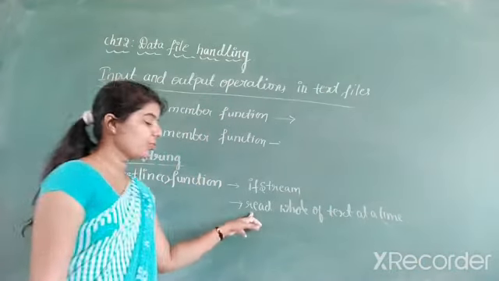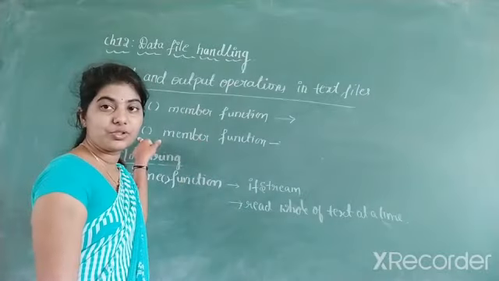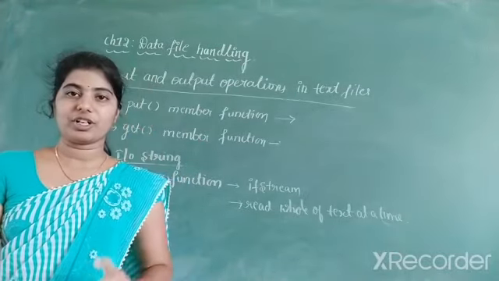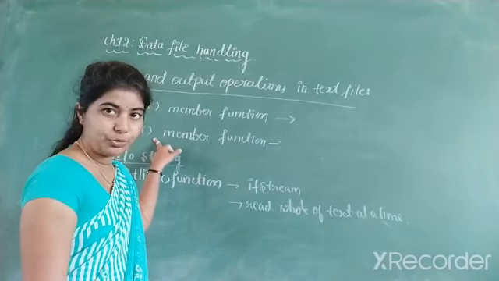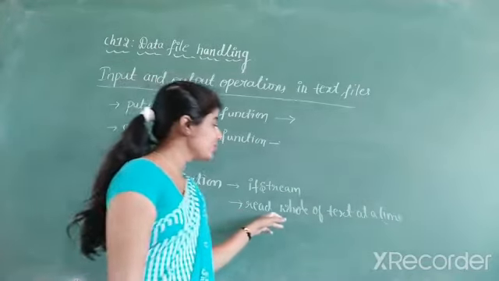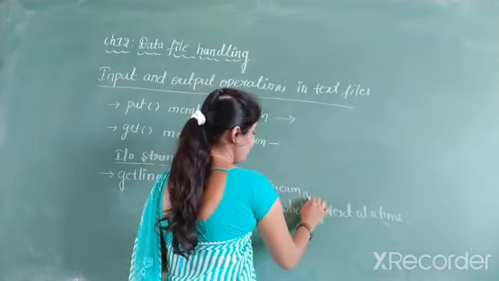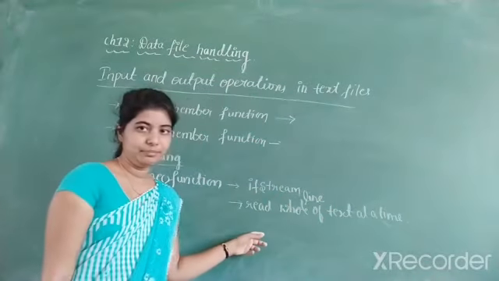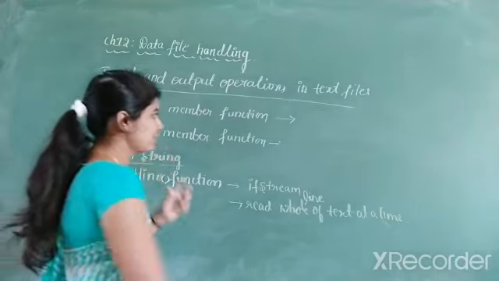Means it is used to read the complete line at a time, but the get function is used to read a single character. Now if you use the get function, you can read only a single character. But if you use the getLine function, it is used to read the whole line of text at a time.